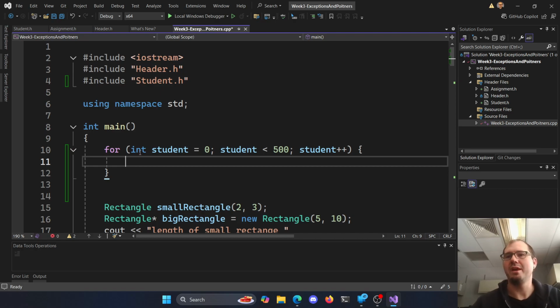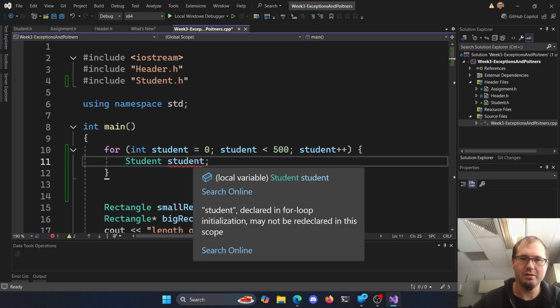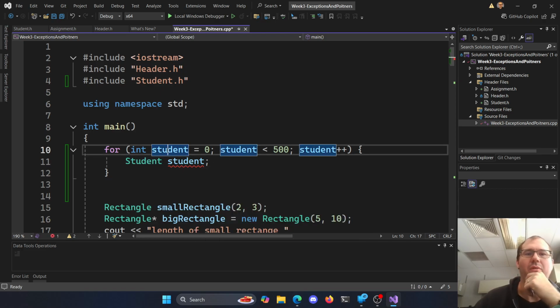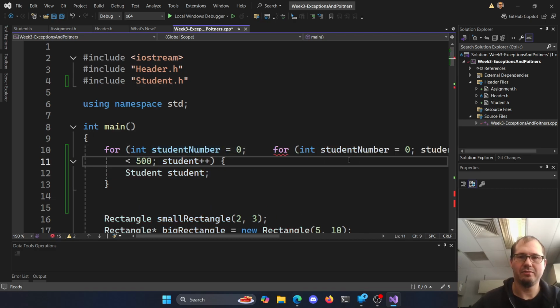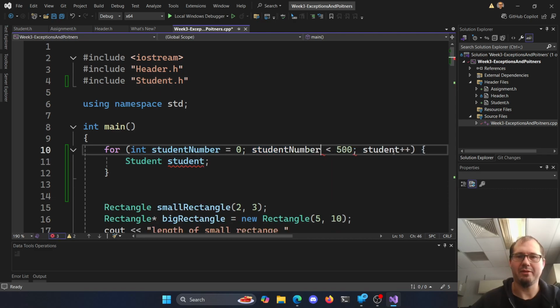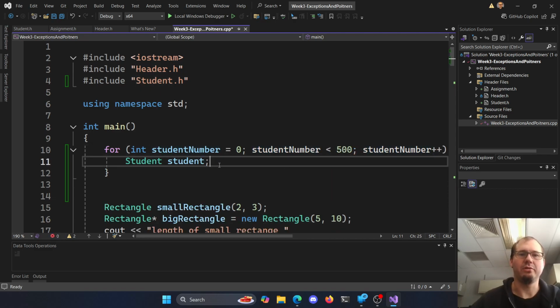and we'll make a new student. When we make an instance of student, it allocates that memory here. We don't even need the parentheses to create our student. Oh shoot, declared in loop. Maybe I redo. I can't use that one here. So this is our student. How about student number? There we go. Goodness, that was a bad copy paste. All right, now I can make a new student here.